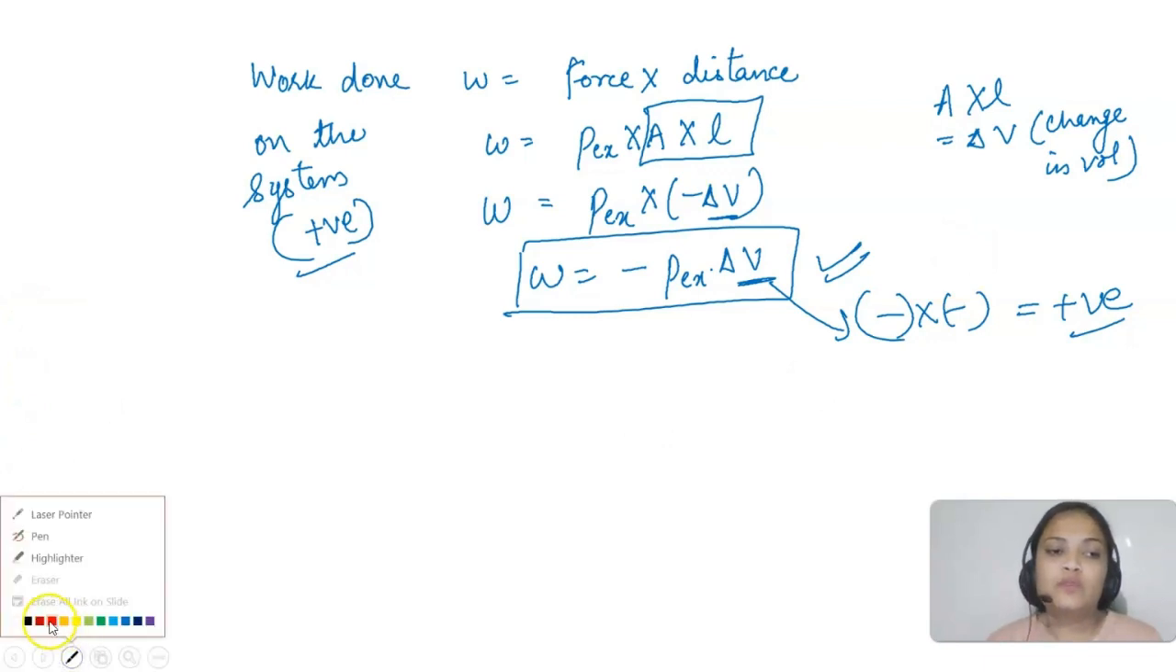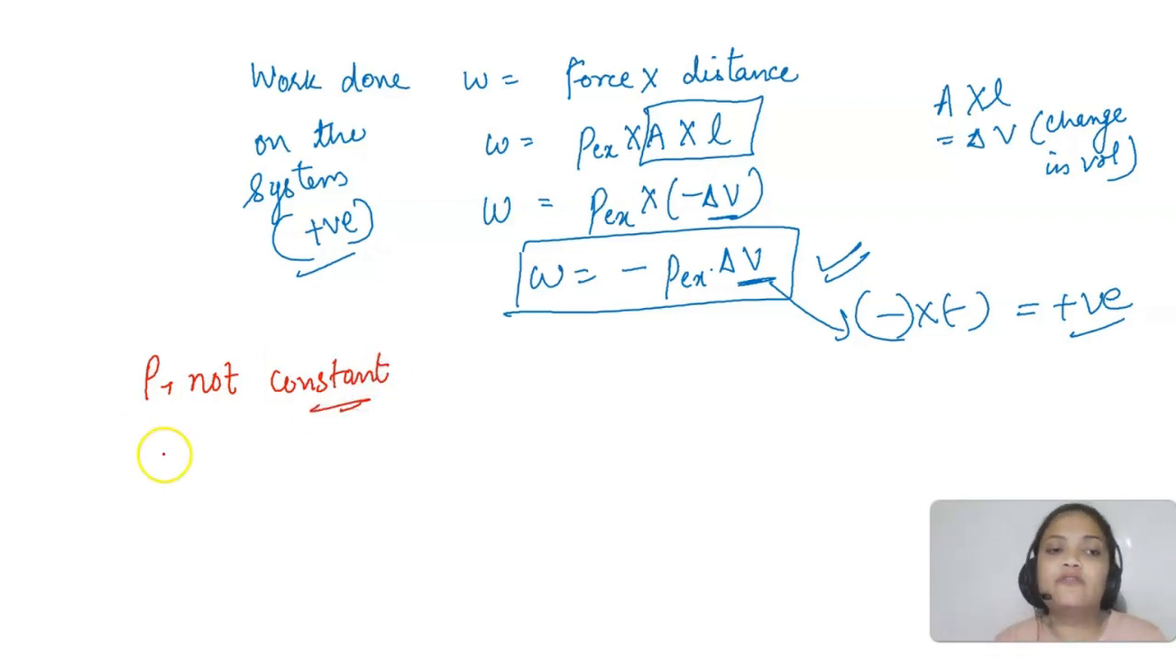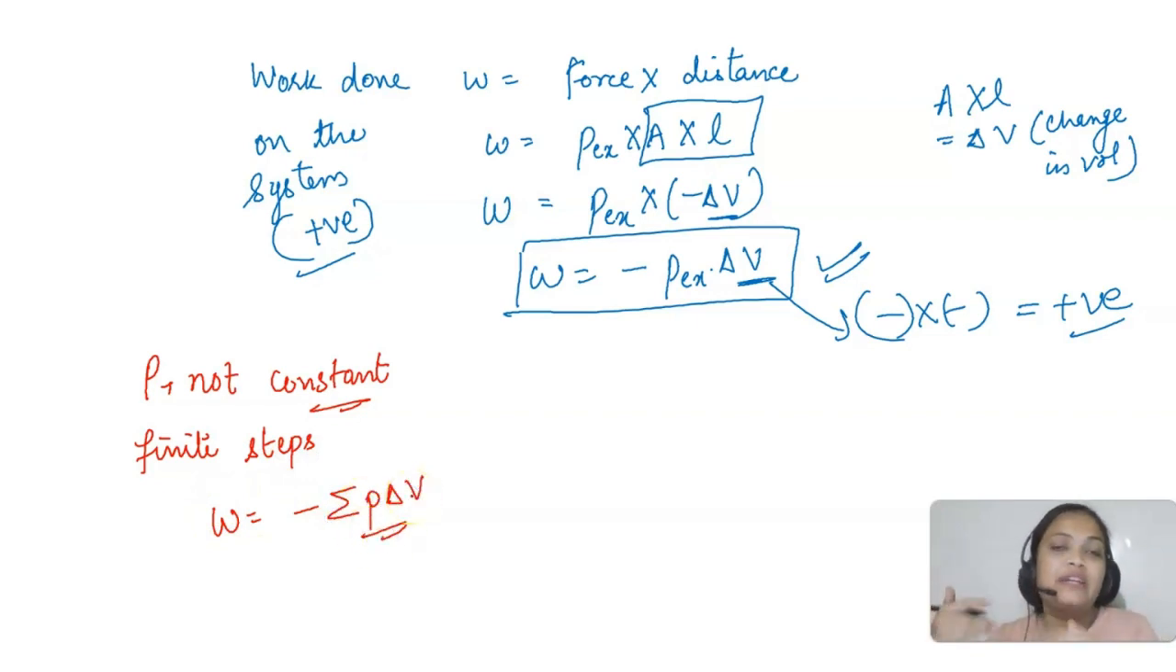Now students, one more thing here, you have seen that the pressure was constant. Now let's say the pressure is not constant, and it is changing in a finite number of steps, थोड़ा थोड़ा करके. In that case the work done will be the summation of P delta V, which means at every step we calculate the work done and then add that up.